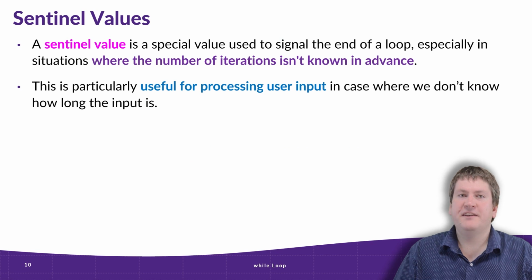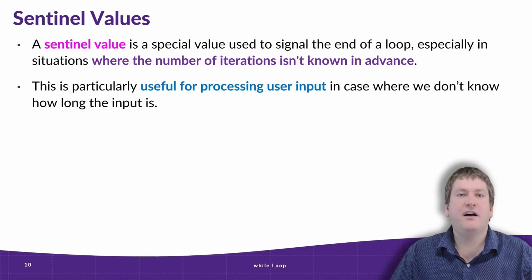The next topic we need to discuss are Sentinel values. These are special values that we use to signal the end of the loop. They're especially useful in situations where we don't know how many times the loop needs to iterate in advance. A great example of this is when we're processing user input. Perhaps we want them to input a bunch of numbers or other values, and we don't know how many they're going to put in advance.